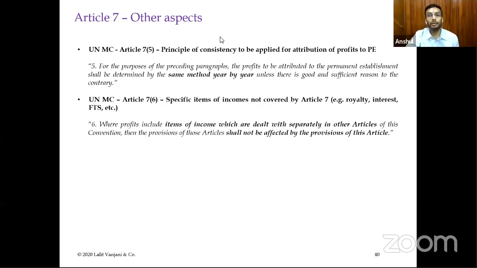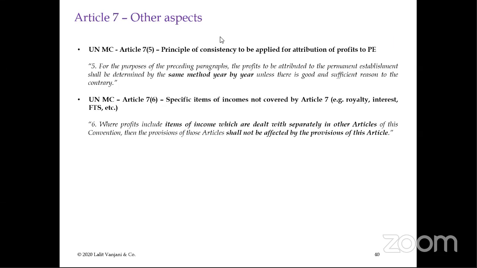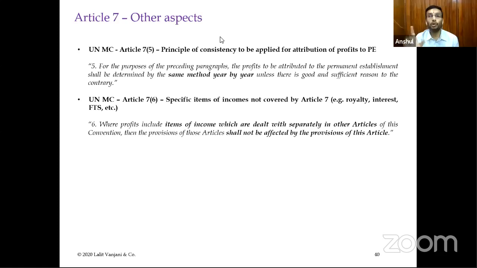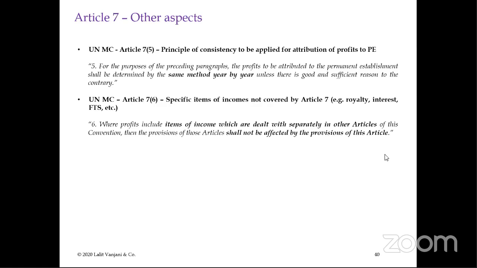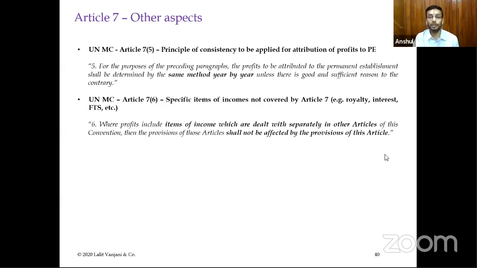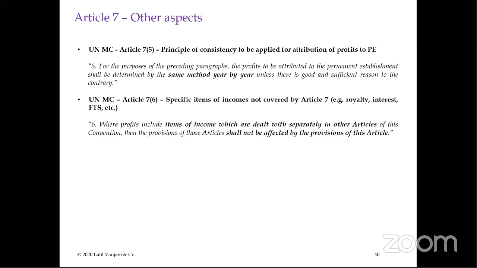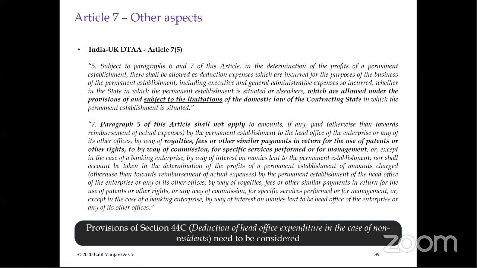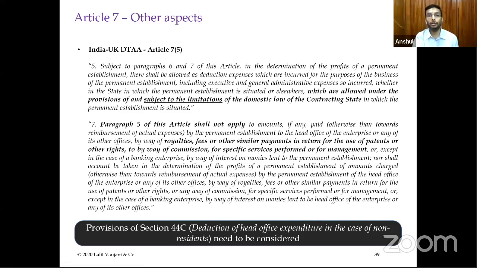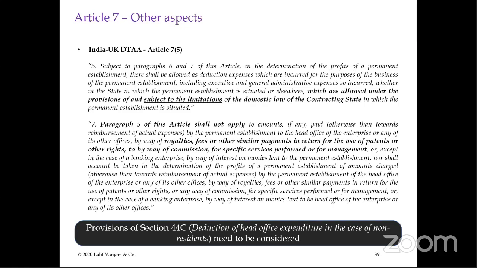Guarantee is not a material factor, because the charges of the guarantee, they have to pay in their country. Pay to whom? To the parent company or to a third party? To the third party, yes. So if the third party is there, then as per the UN Model Convention, it will not be covered. It says paid to the head office. Now you are not paying to the head office. Even if the arrangement is done by the parent company. Okay. Who is the lender?